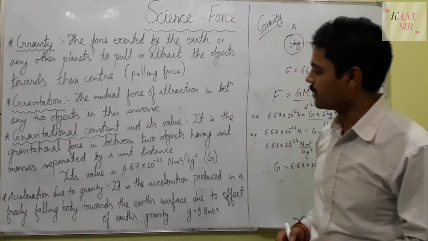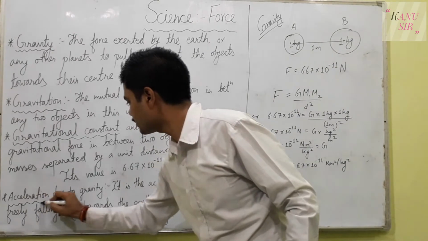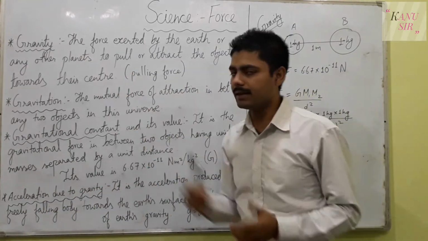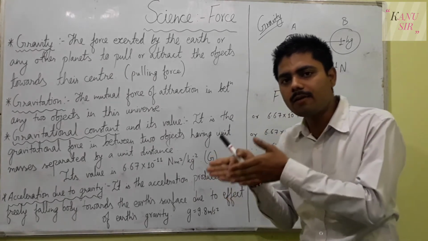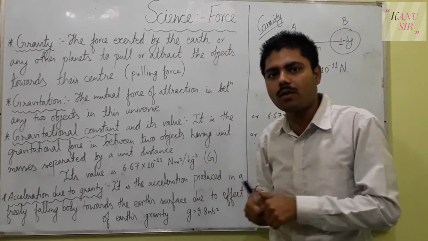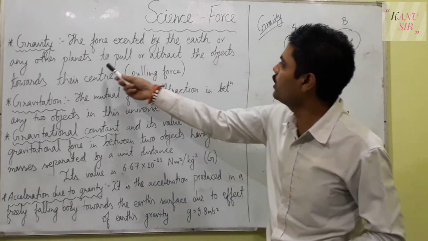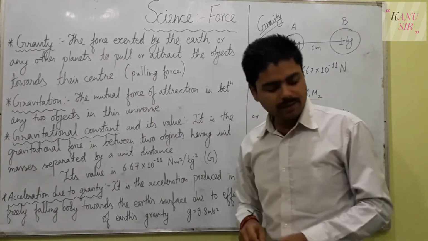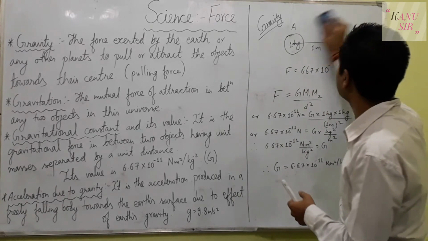And now the next topic is acceleration due to gravity. Again we have to go back to gravity. The meaning of gravity is that any object which falls towards the center of the earth due to the pulling force of the earth is called gravity. Then when any object falls towards the gravity,